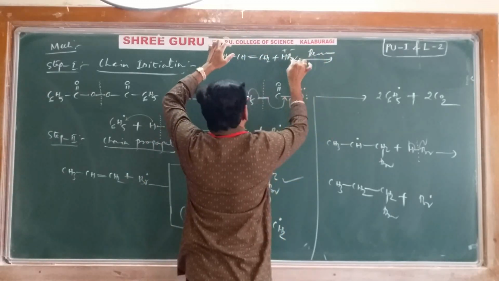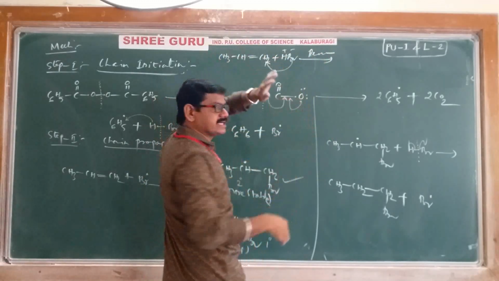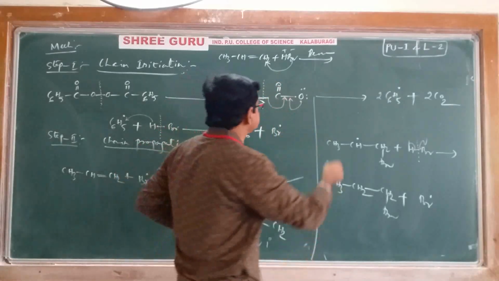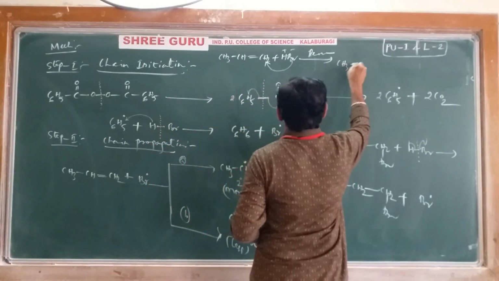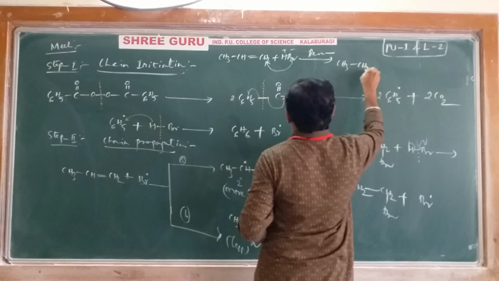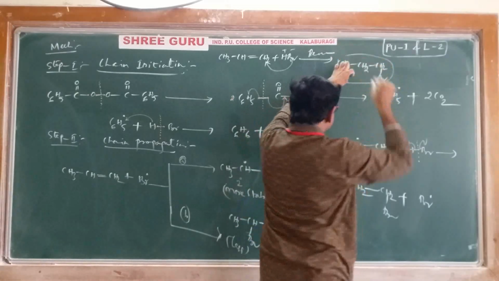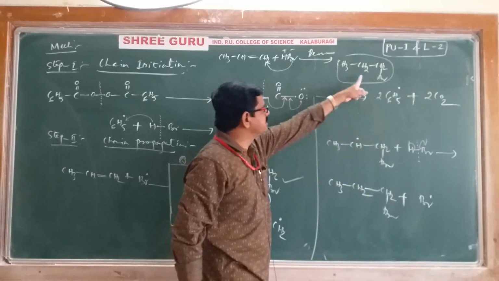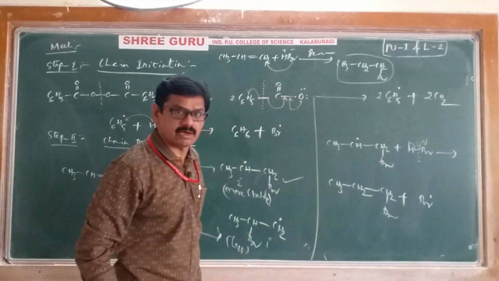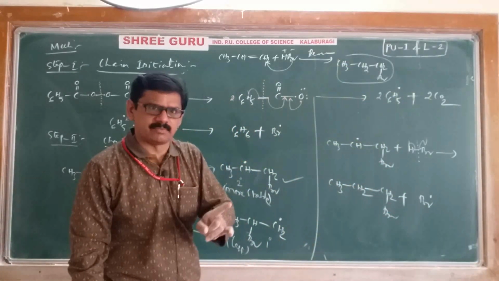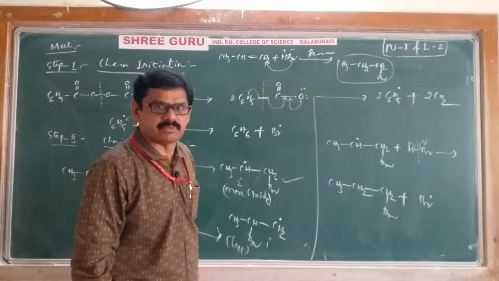The negative part is going and adding to the carbon which contains more hydrogens. You will get CH3, CH2, single bond, CH2Br. This product only is obtained here. That we have explained clearly with the help of the anti-Markovnikov's rule mechanism.